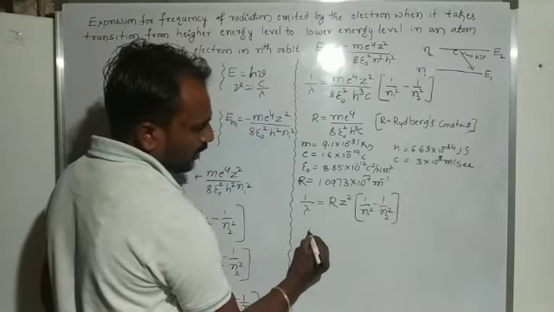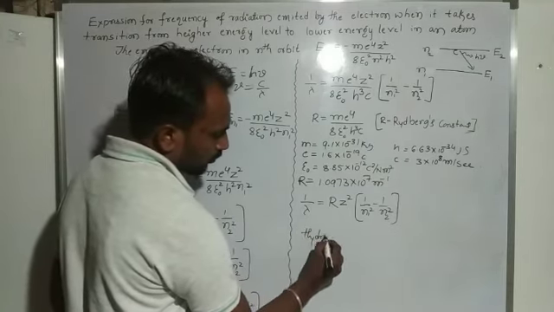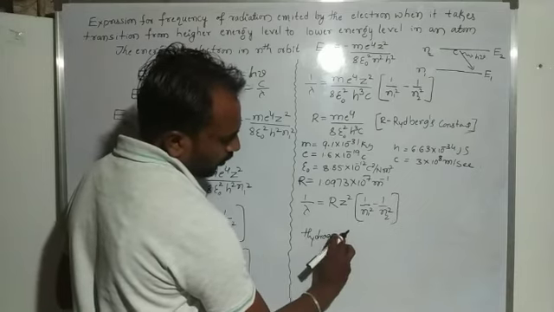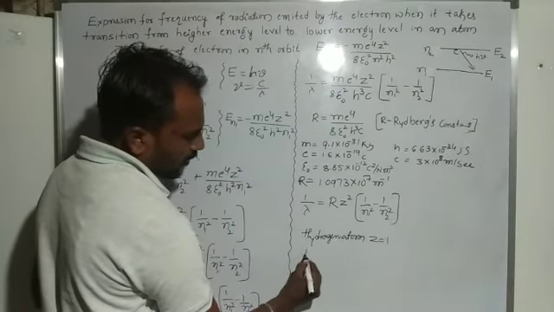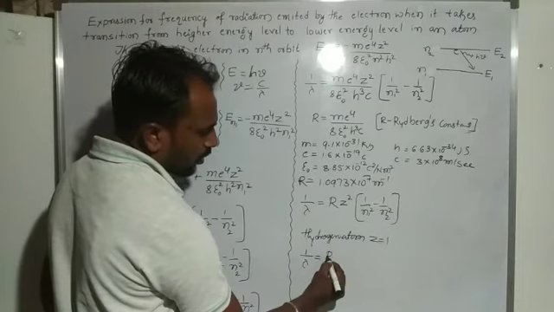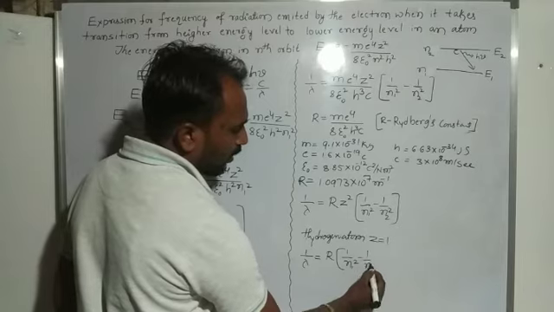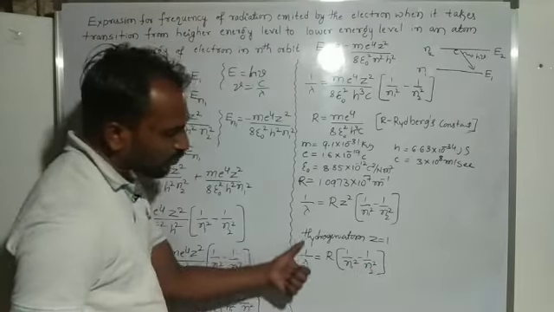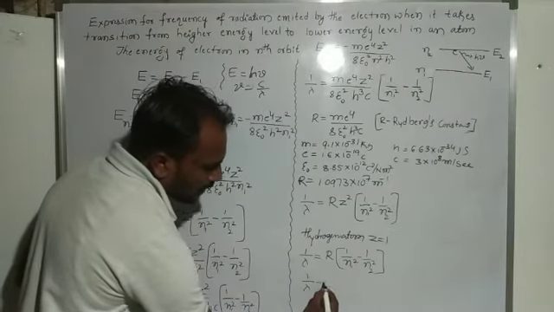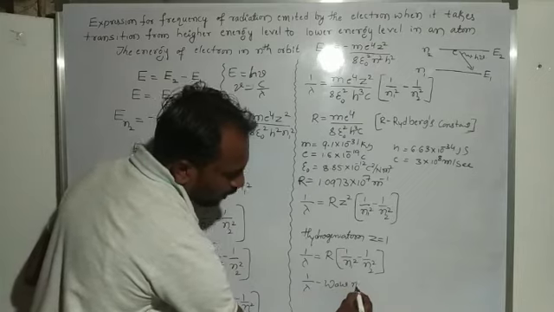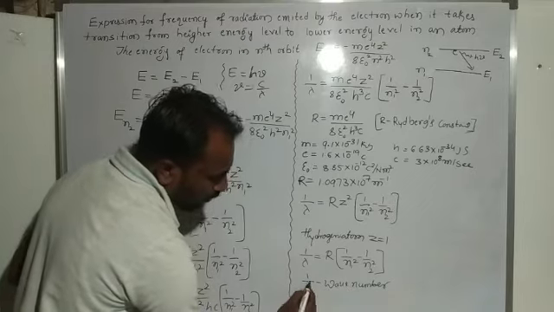Okay, suppose we consider a hydrogen atom. For a hydrogen atom Z is equal to 1. So 1 by lambda is equal to R into 1 by n1 square minus 1 by n2 square. Okay, so 1 by lambda is nothing but the wave number.